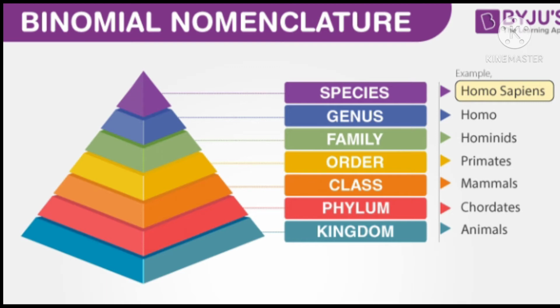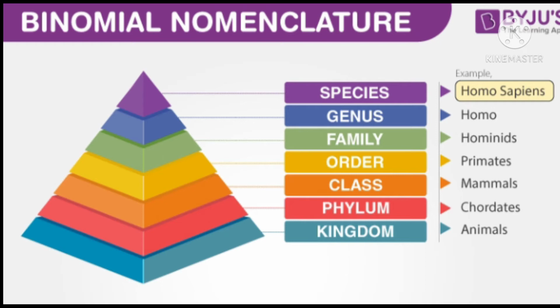Binomial nomenclature is a method that we use to uniquely name every different organism on Earth, living or extinct. All organisms have a scientific name that includes 2 Latin words. The 2 words are made from the name of the genus the species belongs to and a second word to separate each of the species within the same genus. The second word is known as the specific epithet. Hence, the scientific names of all organisms are made from the name of their genus and a specific epithet.